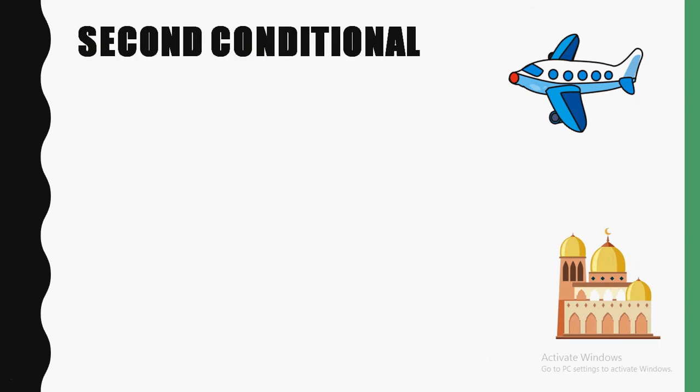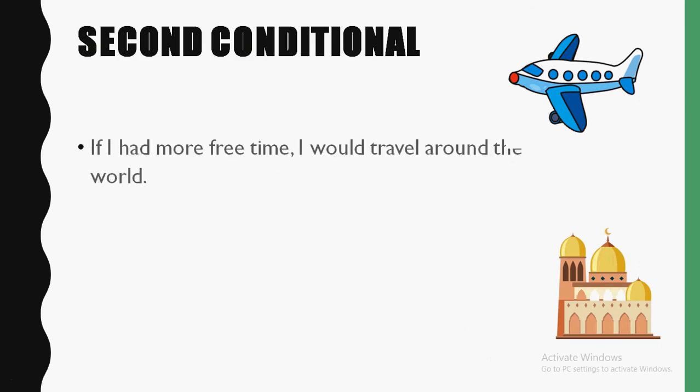We move on to the next one, the second conditional. An example of the second conditional is, if I had more free time, I would travel around the world. Another example, if I won one million pounds or dollars, I would build a masjid, the biggest masjid.